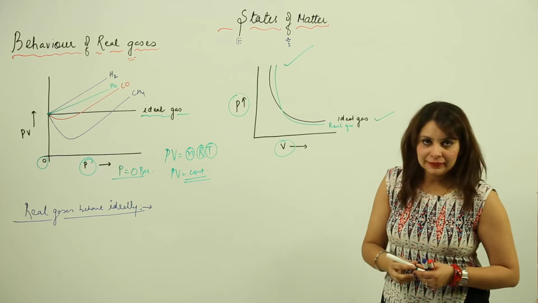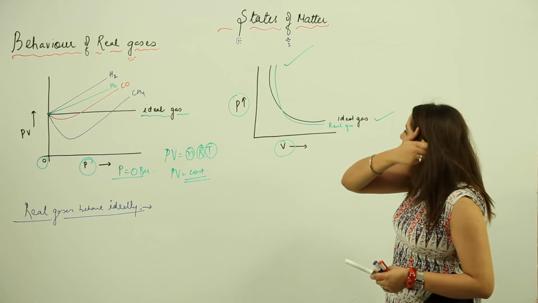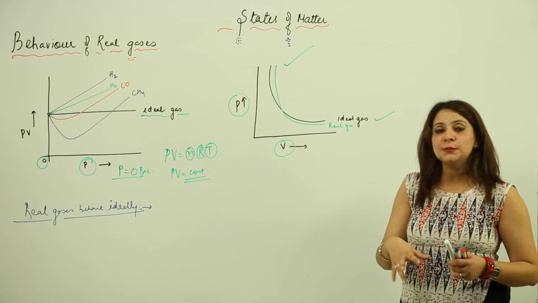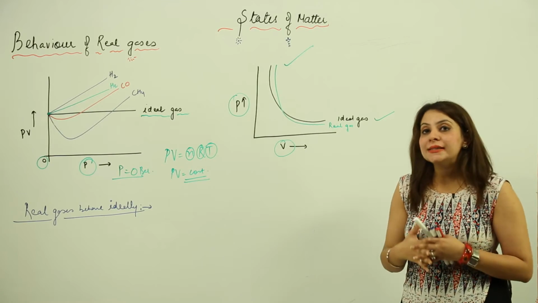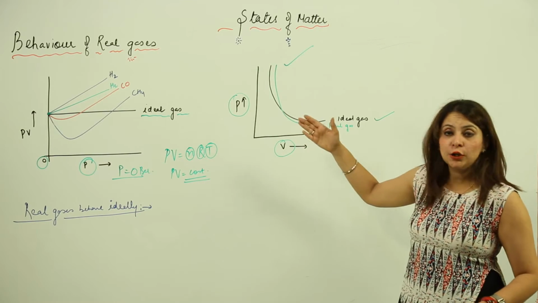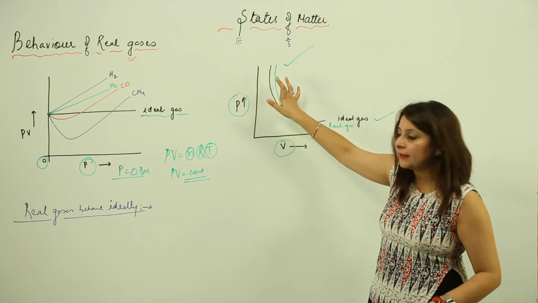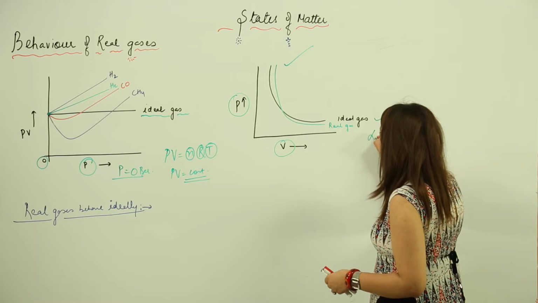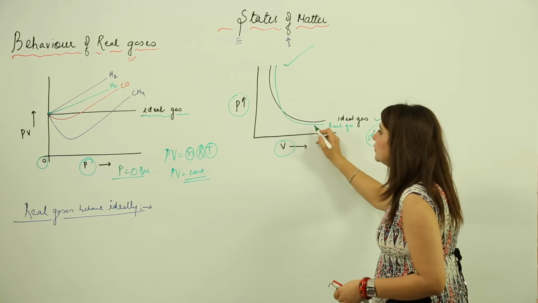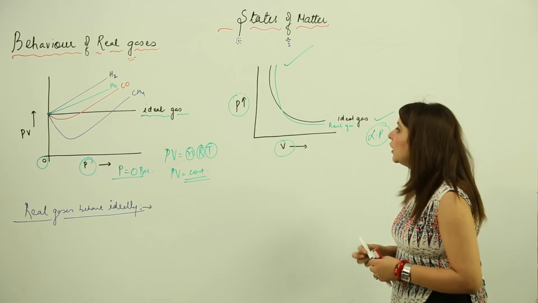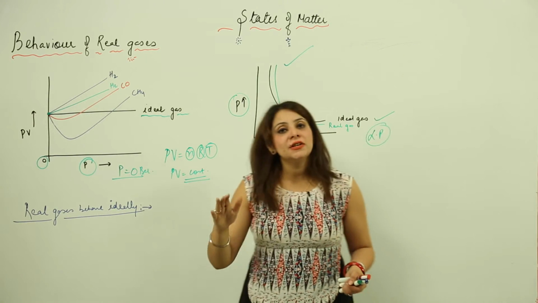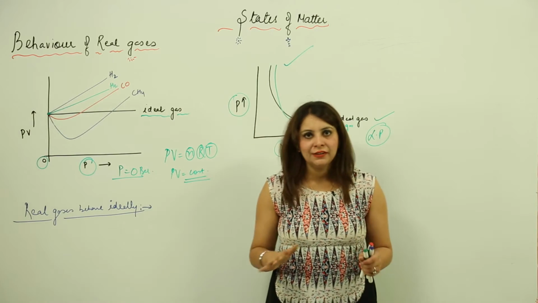As it is clear, the two lines are not coinciding with each other, because if the real gas behaved ideally, the lines should coincide, but they do not. You can see a gap between them, but they are somehow near to each other at low pressure. As you can see, they are almost near to each other when the pressure is lowered. So this is almost clear, that real gases do not behave ideally, right.